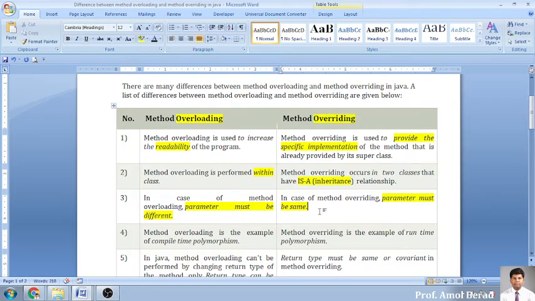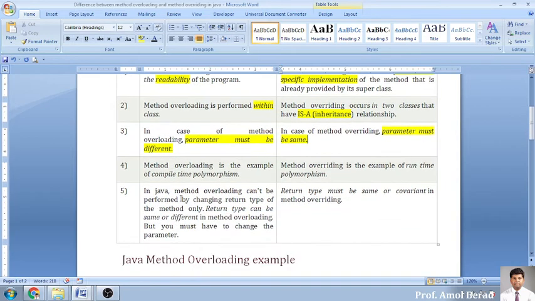यानी क्या, आपका फंक्शन का डिक्लेरेशन और उसका अंदर के वेरिएबल डेटा should be same in super class and sub class. उसका डेफिनेशन कॉमन ही होना चाहिए. It should not change. Next, method overloading is an example of compile time polymorphism. This question is asked in interview. Method overloading is compile time polymorphism, whereas overriding is an example of runtime polymorphism. So what is compile time polymorphism and what is runtime polymorphism? It is very simple. The overloading is compile time polymorphism, whereas overriding is runtime polymorphism.